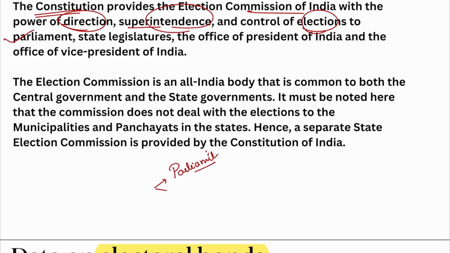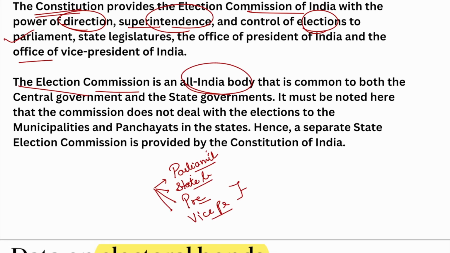Alright, second is state legislatures. Third is the office of President of India. And fourth is the office of the Vice President of India. Alright, so these 4 elections are to be dealt by the Election Commission of India. Furthermore, the Election Commission is an all India body that is common to both the central government and state governments.